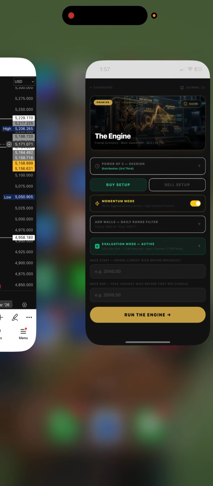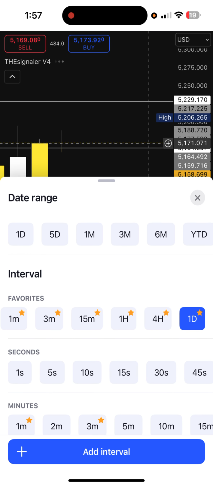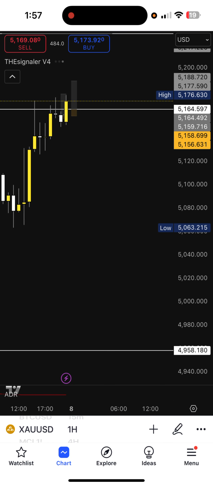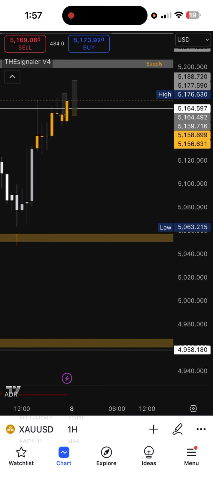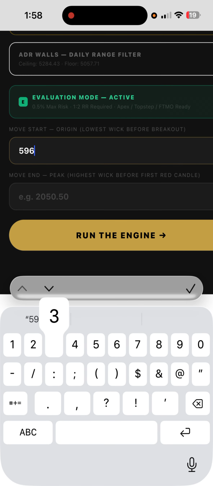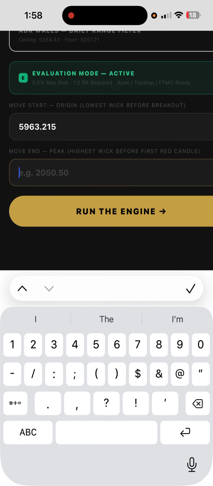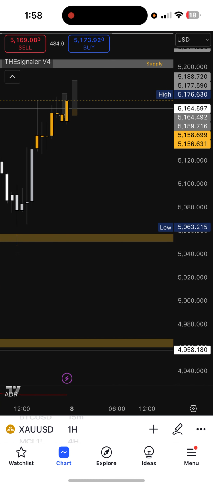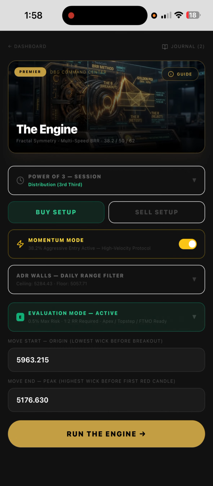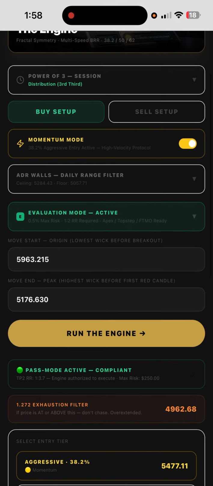All right. And then now the last thing we want to do is just get the 1 hour high and the low. We want to see where price currently is. And so I have a low here. This is the starting point, right? 5063.215 and 5176.630. So as you can see, we haven't done much charting. We've just been using the engine. And the engine is, boom, giving us everything we need.